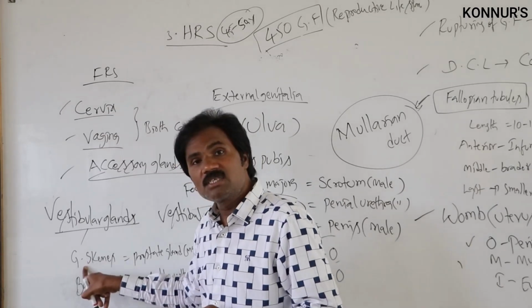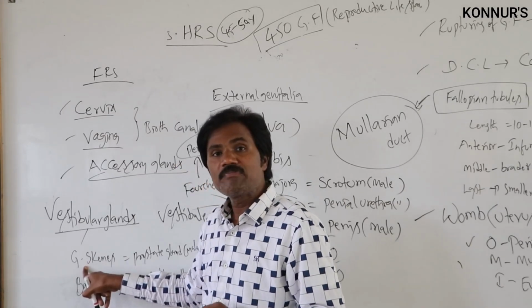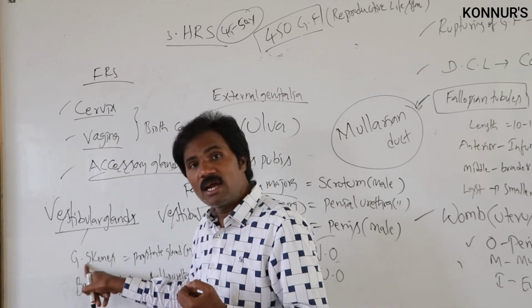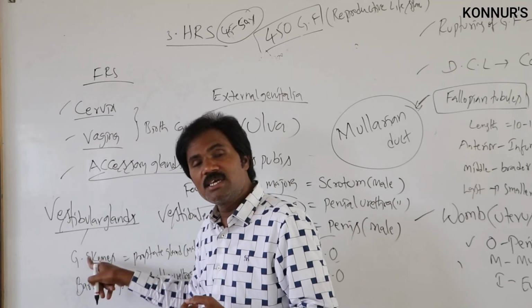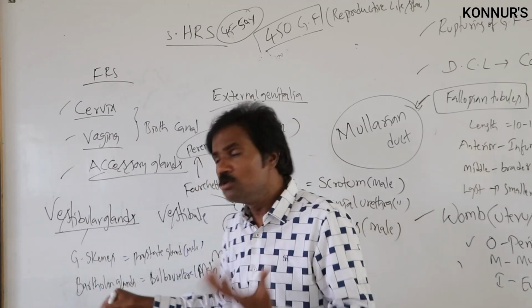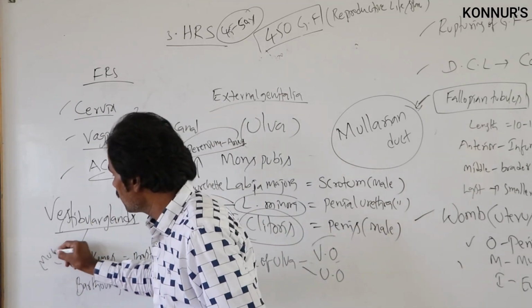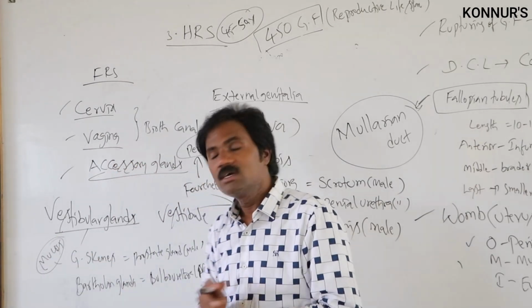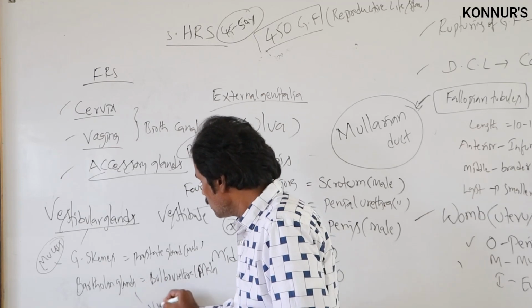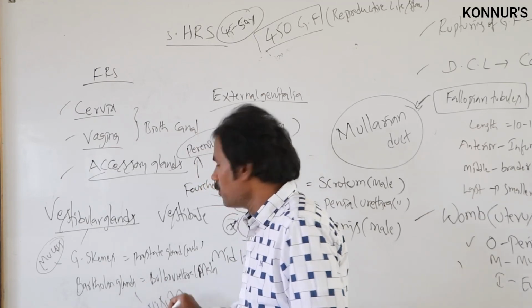The glands of Skene, the paraurethral glands, secrete only mucin, a mucus substance. The Bartholin glands secrete viscid fluids.